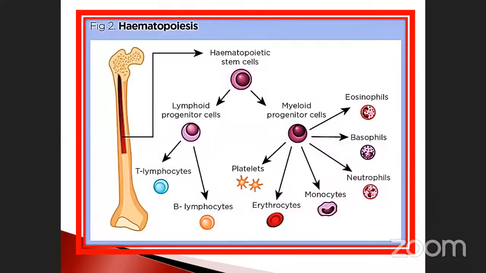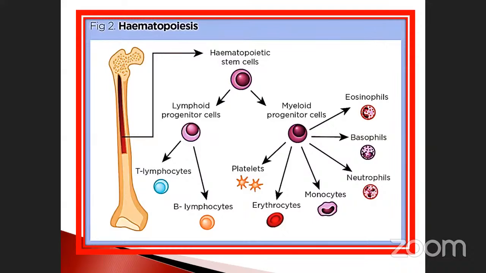See another one also: hematopoiesis. Hematopoiesis is nothing but the production of blood components. What are the blood components? See here, there are so many things. This is called stem cells, which are already used. For what purpose? If any one of the organs is affected by some disease or something happens, like a fracture, you can place stem cells. Nowadays there are so many stem cell banks. Likewise, blood banks, and stem cell banks are also present.